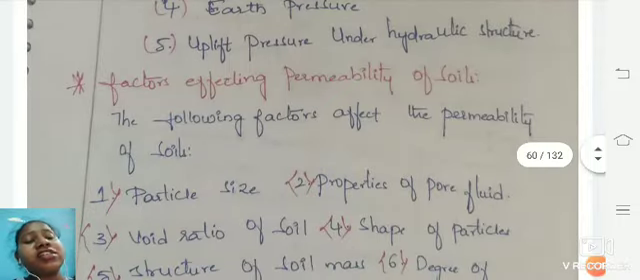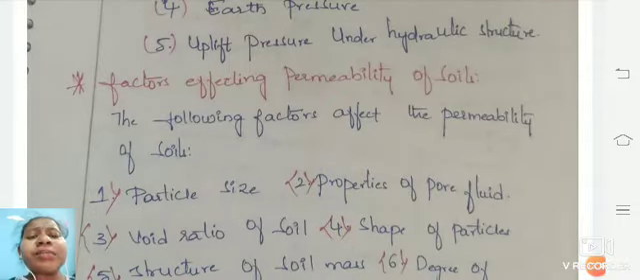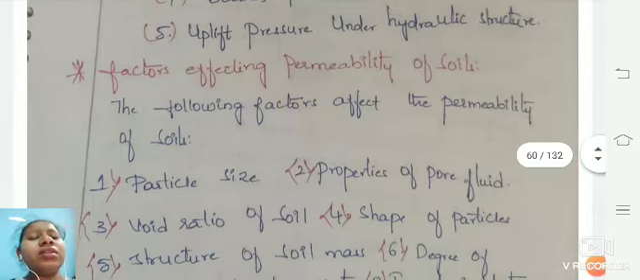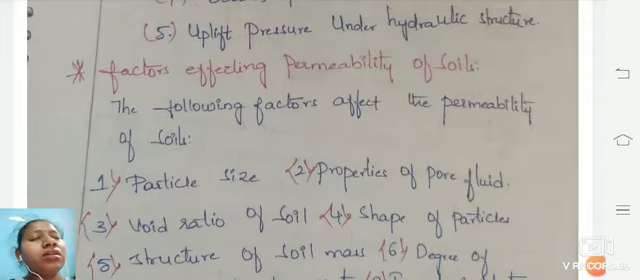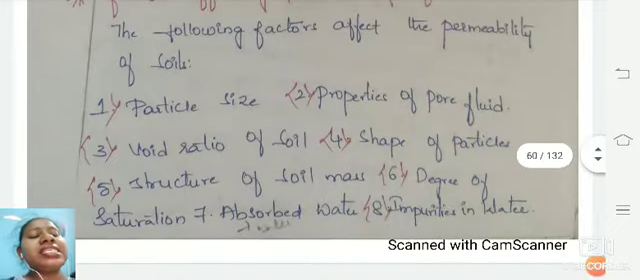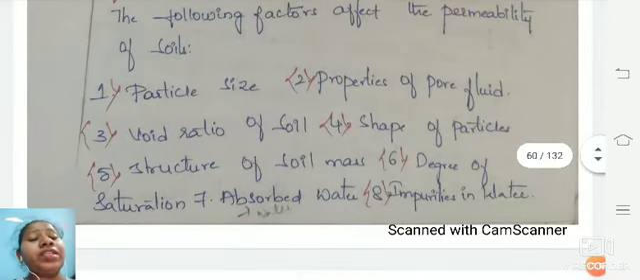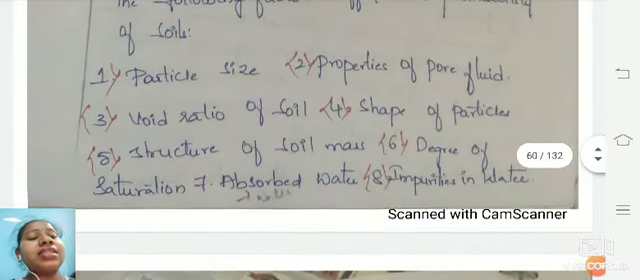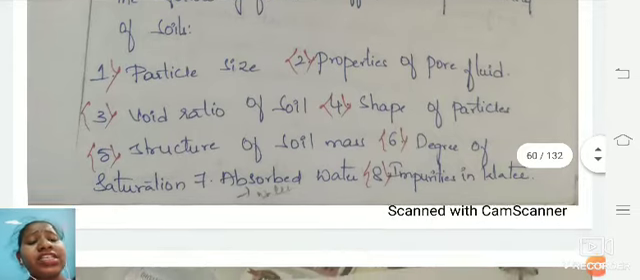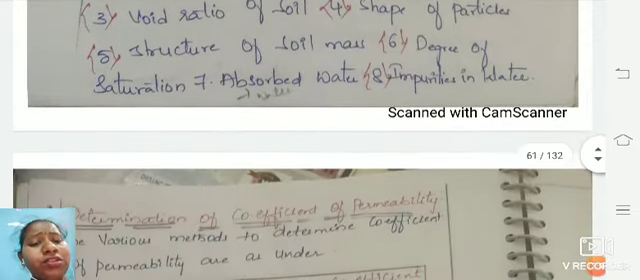Next is the factors affecting the permeability of soil. What are the major factors which are affecting it? This is also an important question for your semester exam. The major factors we will be seeing here are particle size, properties of the pore fluid, void ratio, shape of particles, structure, degree of saturation, absorbed water, and impurities in water also.